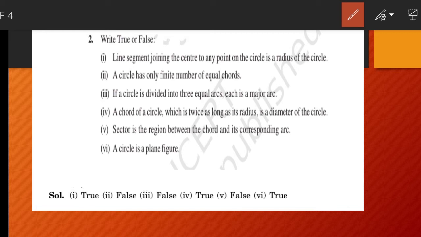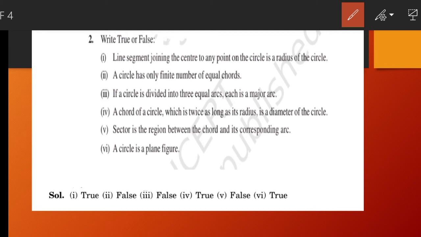A circle has only a finite number of equal chords. It is false. There can be an infinite number of equal chords because chords can be drawn infinitely many times, and a chord equal in length can also be drawn more than once. So it is a false statement.